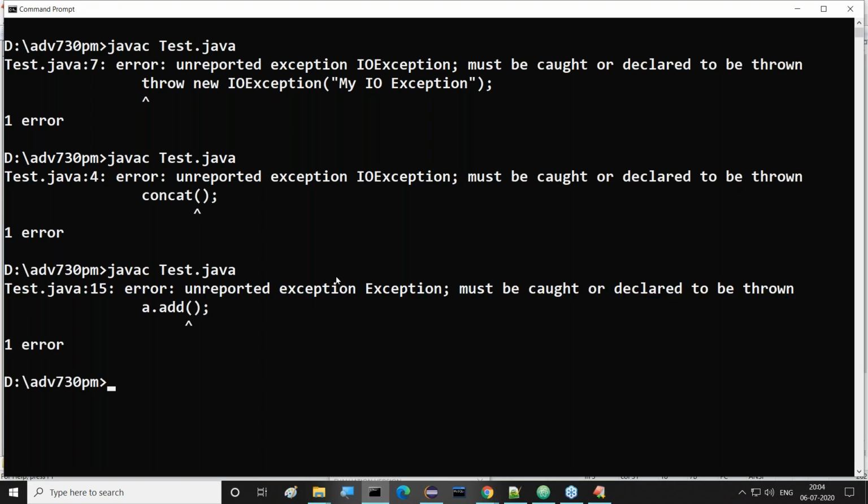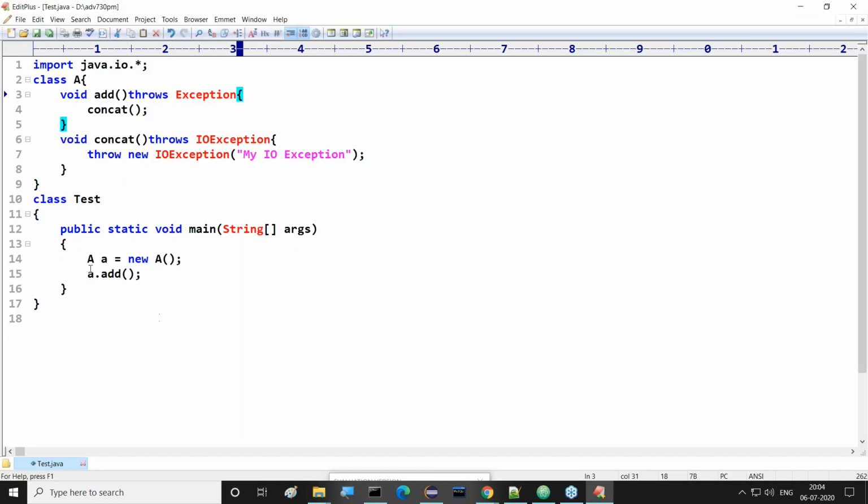Now here we are getting a compilation error. Where are we getting the compilation error, sir? At the 15th line we are getting the compilation error. What is this 15th line error? Unreported exception. Exception must be caught or declared to be thrown. The 15th line is inside this main method, where we are calling this add method.